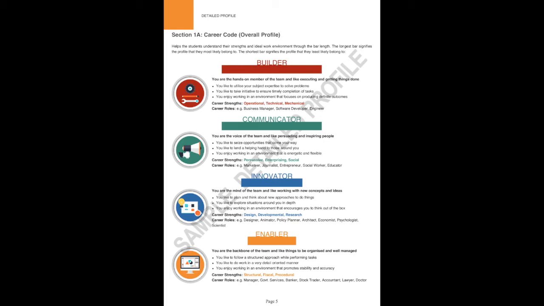For example, if you're a dominant builder, you would like to take an initiative to ensure timely completion of tasks. Or if you're a dominant enabler, you would like to do your work in a very detail-oriented manner. To make you start thinking about your career options, this page also gives us a brief idea about the career strengths that come under each profile and some examples of career roles.